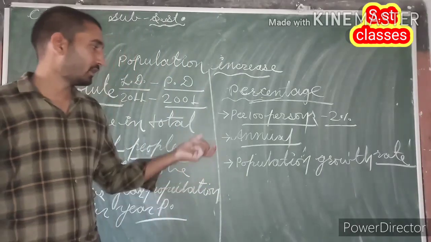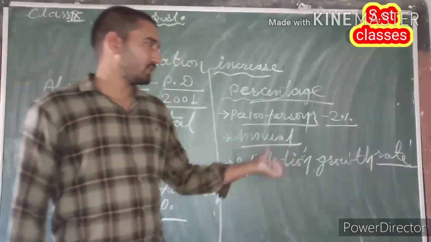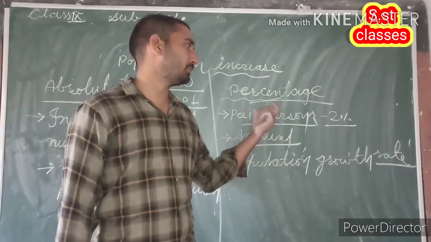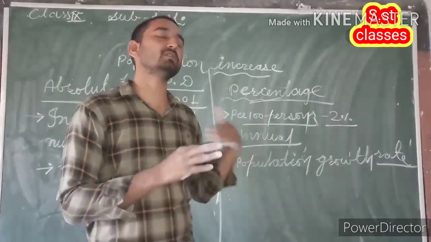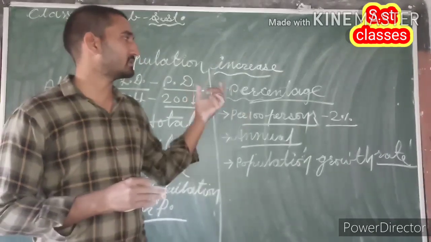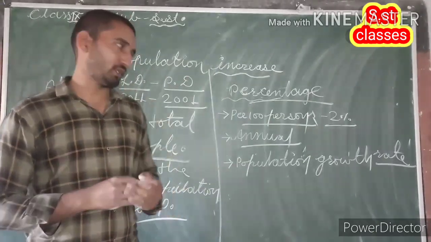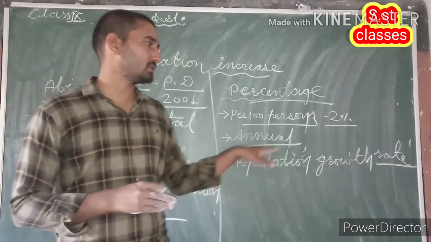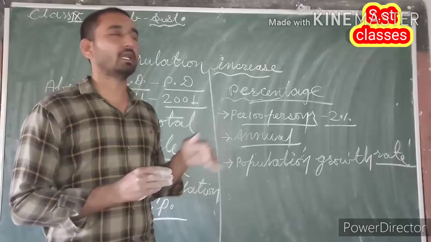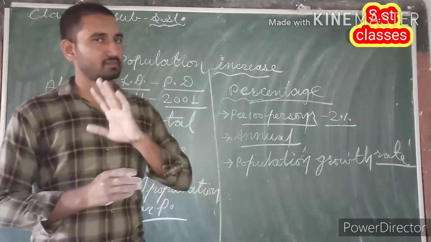Is that clear? So population increase rate or population growth rate means increase in population on per 100 persons. Means how many persons are increasing on per 100 persons is generally considered as the percentage increase in population. So it is also called population growth rate, and this population increase is generally calculated on annual basis.